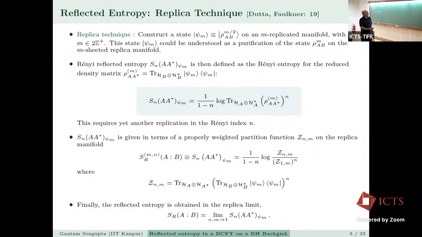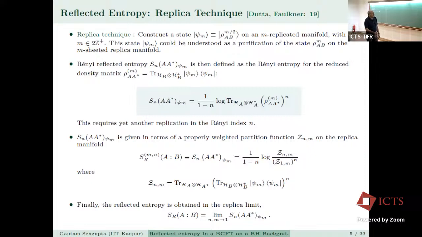And the Renyi reflected entropy is then defined as the Renyi entropy for the reduced density matrix rho_m^{AA*}, which is given by tracing over H_B and H_B* of this. Finally, you can write the Renyi reflected entropy in the following form. This requires yet another replication in the Renyi index n. And this can now be expressed in a standard way in terms of properly weighted partition functions, Z_{n,m}, on the replica manifold, where Z_{n,m} is given by this expression. So finally, the reflected entropy is obtained in the replica limit, n and m going to 1.